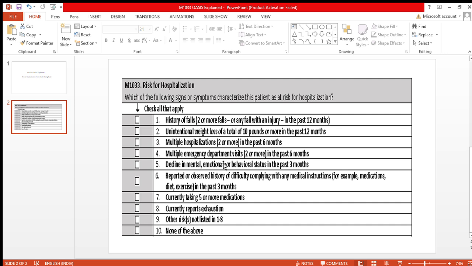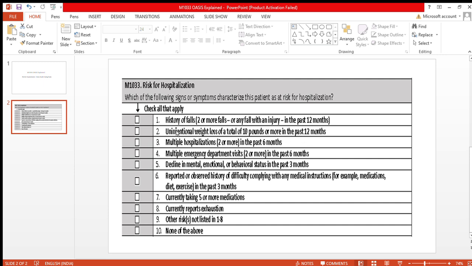In that, various responses, we need to check the documentation to mark. The first one is history of falls: two or more falls or any fall with an injury in the past 12 months. That means any fall or history of fall documented in the past 12 months. At that time we need to mark response 1. If a fall with injury means the patient had a fall with a fracture, at that time we need to mark response 1.